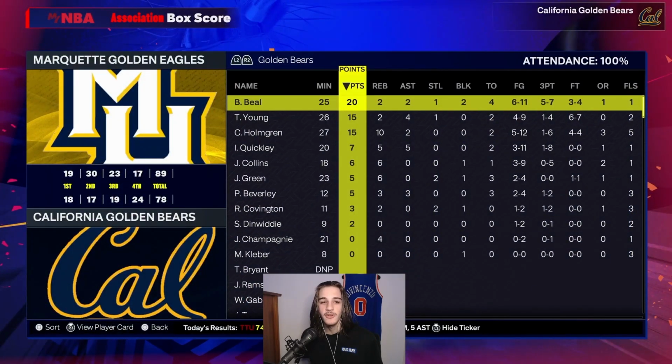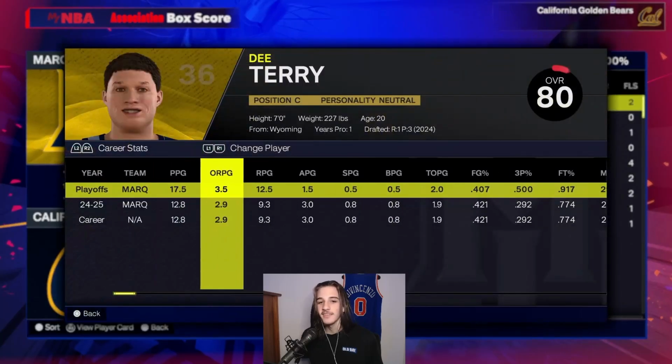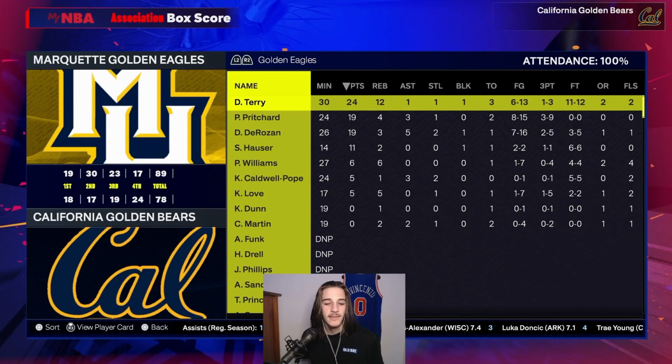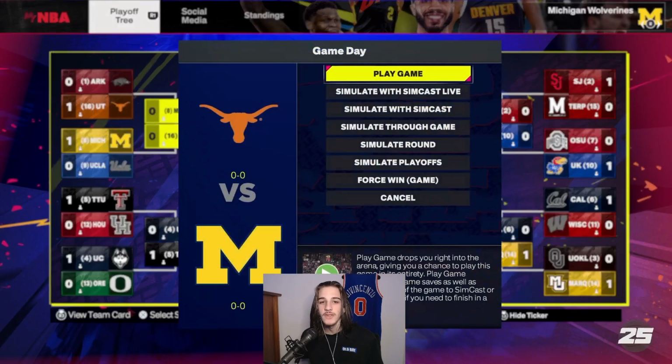Bradley Beal ends up dropping 20. But D. Terry, whoever D. Terry is, ends up being the guy for Marquette to get them to the Final Four. Next up, we have Michigan versus Texas.